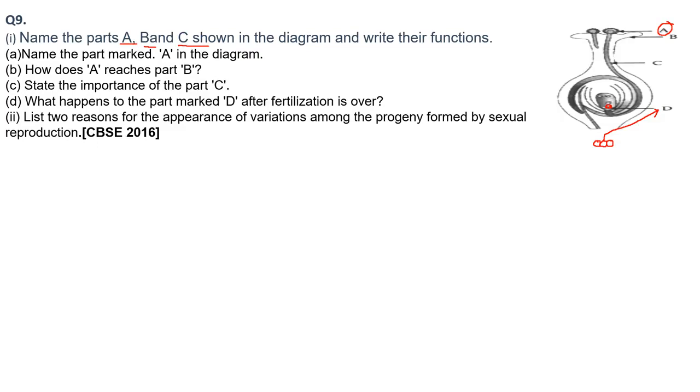List two reasons for the appearance of variations among the progeny formed by sexual reproduction. We know that sexual reproduction is very helpful for variation and for evolution. This is the basis of evolution, sexual reproduction. Now let's see the answer.